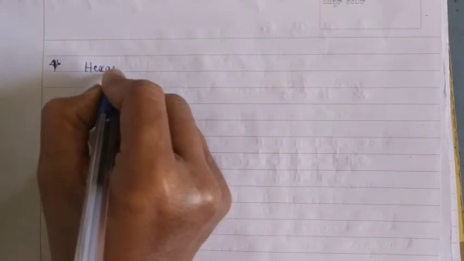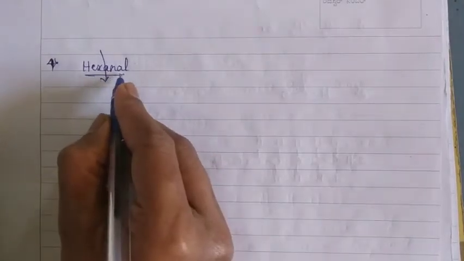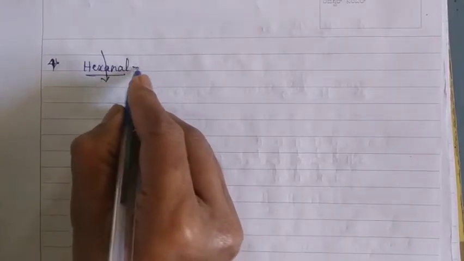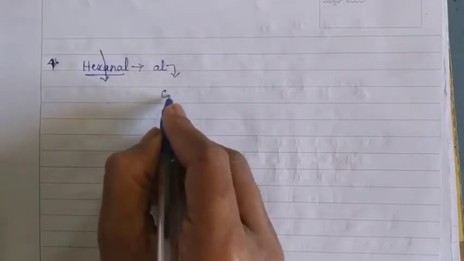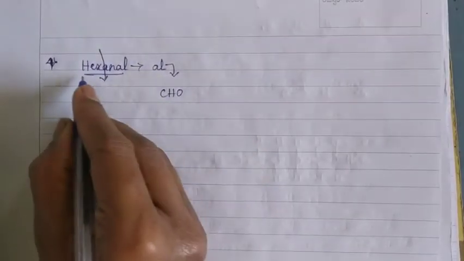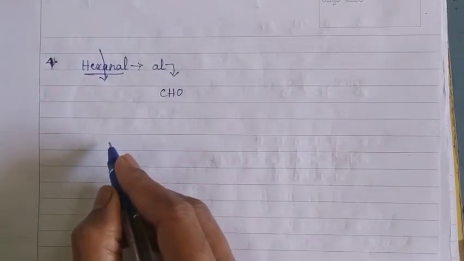Children, now come to the last carbon compound, hexanal. Now let us divide the word hexanal like this. See, the suffix al is there. Al indicates the functional group CHO, and hex indicates the number of carbon atoms, 6.